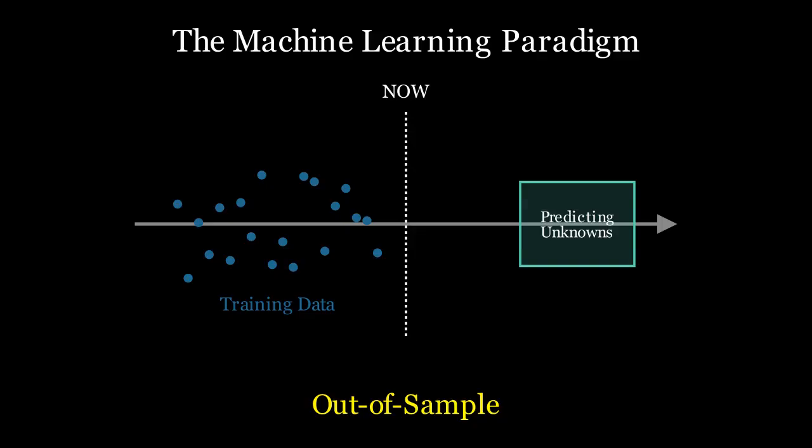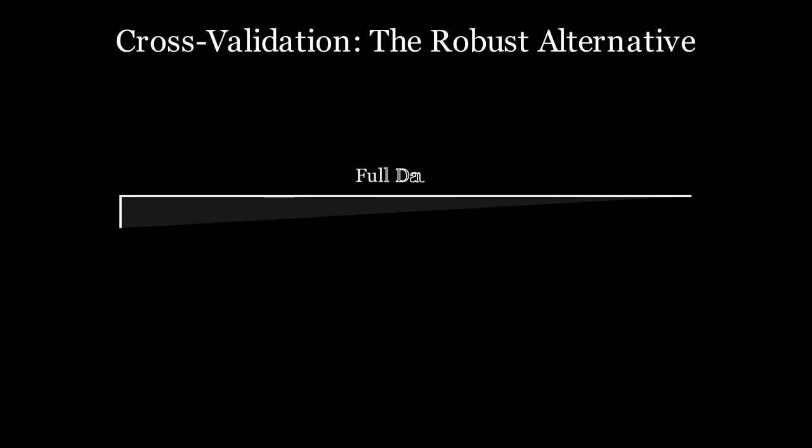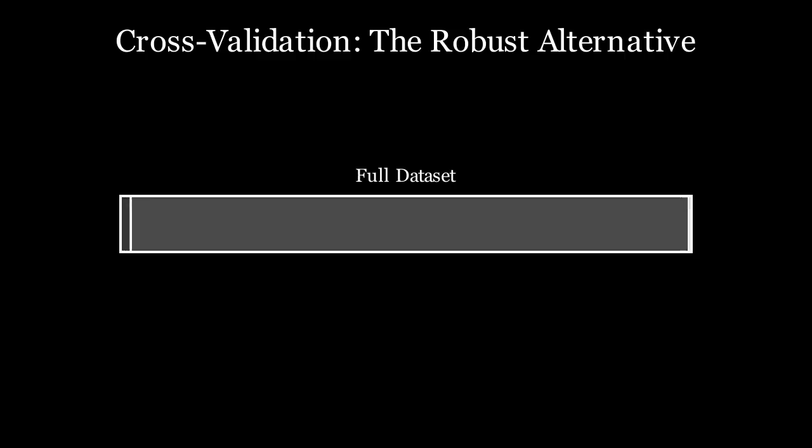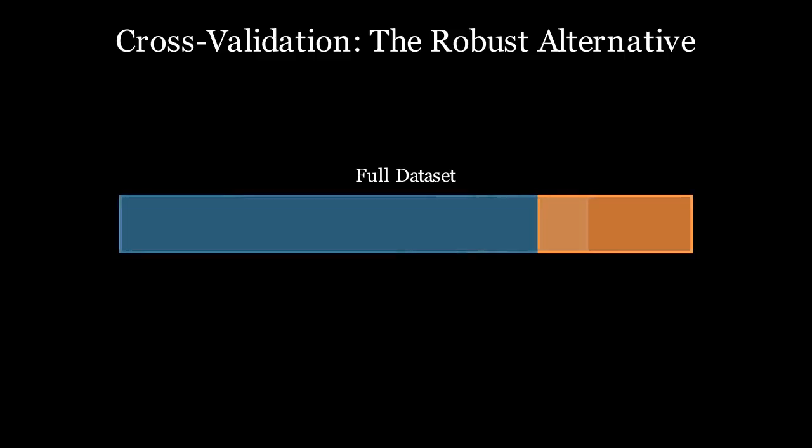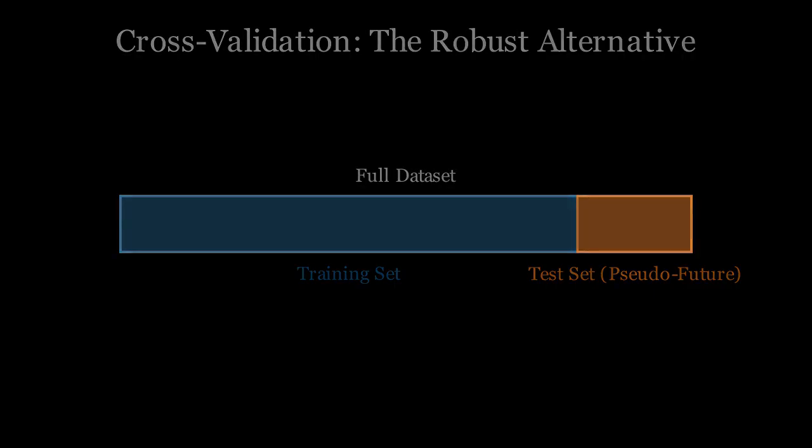Cross-validation is the robust alternative. It assumes nothing about the underlying distribution. It works by partitioning your data into two sets, training and testing. By hiding a portion of the data from the model during the learning phase, we create a pseudo-future. If the model performs well on the test set, we have empirical evidence of its predictive power, regardless of whether the residuals are normal or the variance is constant.